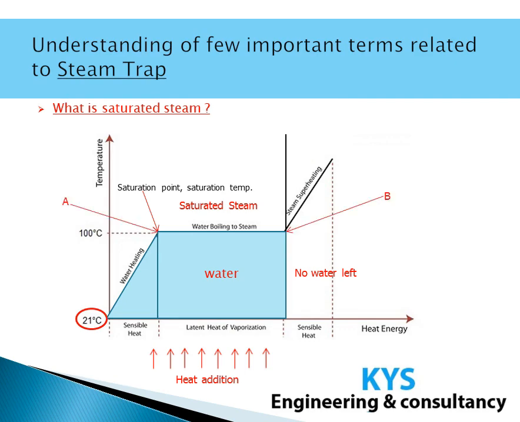So we see that generation of steam starts at point A and continues until point B, when all water is evaporated. The steam that we get from point A to point B, we call saturated steam, because during this period both phases of water, that is liquid and gas phases, coexist.